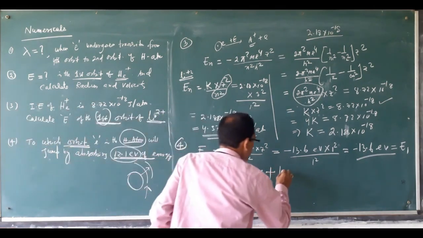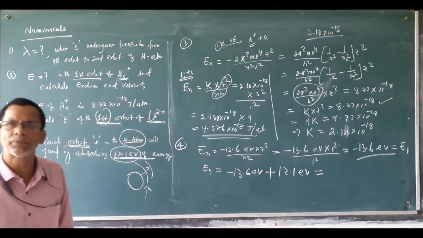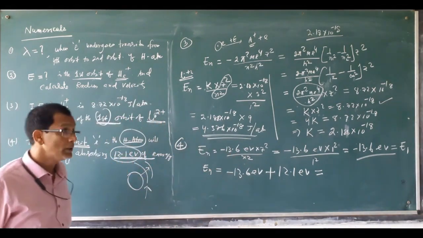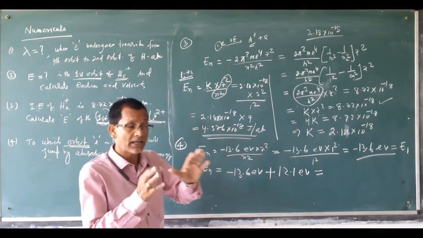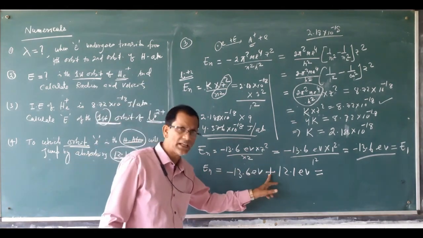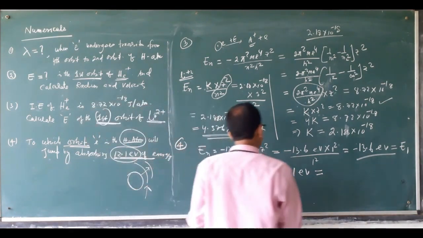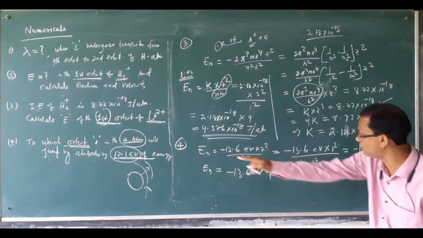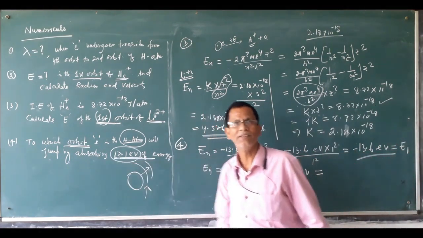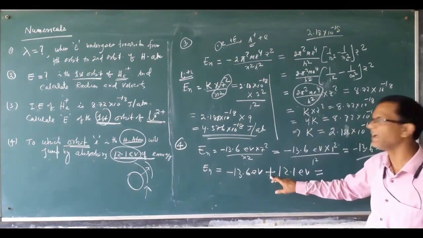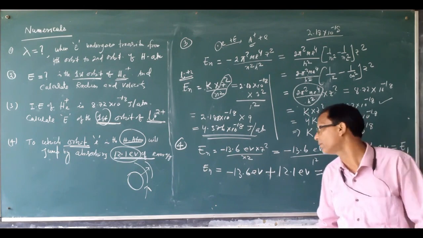It will add 12.1 electron volt. So how much energy is there after absorbing this much energy? If it is emitted, you have to write the minus sign. Very important. When energy is absorbed, you use the plus sign. When energy is emitted, you write the minus sign. So energy absorbed means plus. If this much energy is emitted, you write the minus sign. This is very important. So the sign convention is very important in the calculation.